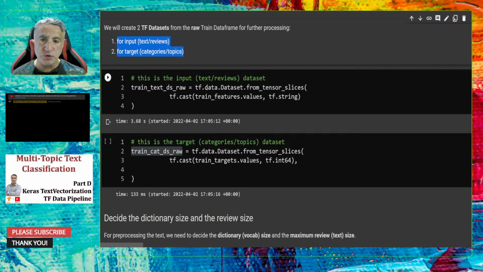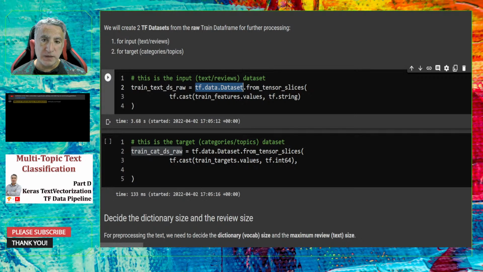Therefore, I will use the TensorFlow data API Dataset class from_tensor_slices function. This function will convert a data frame by using the given TensorFlow data type and create a data set for us. So data set is a special data structure for TensorFlow and Keras.